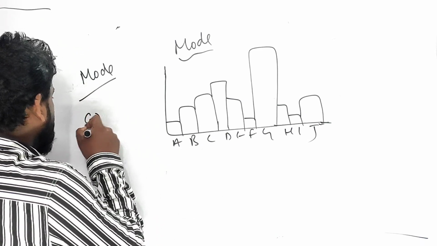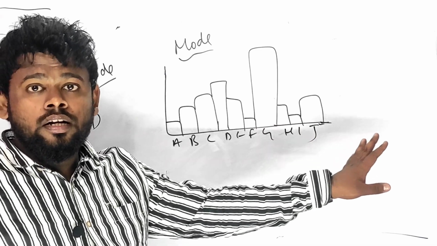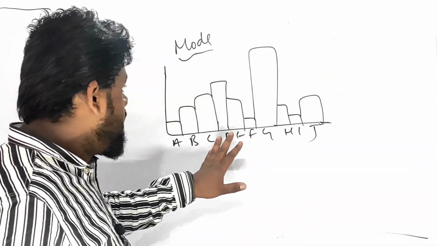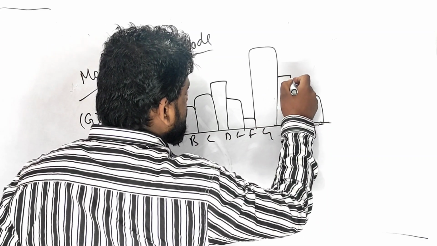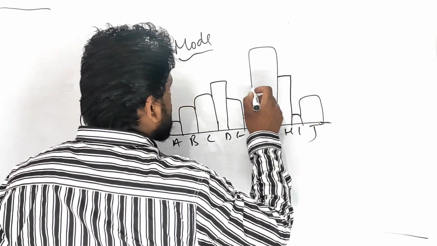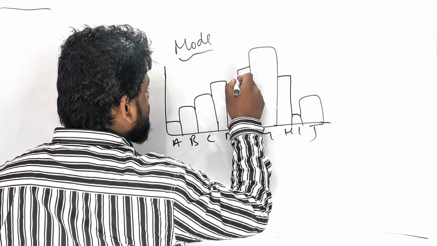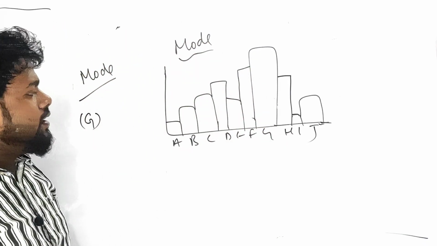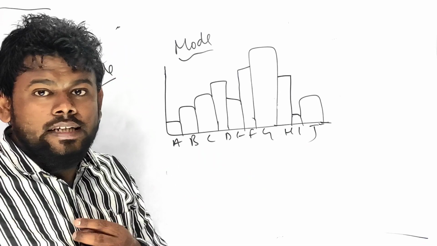G will be the longest rectangle. Just a second. See, G is known as the longest rectangle.